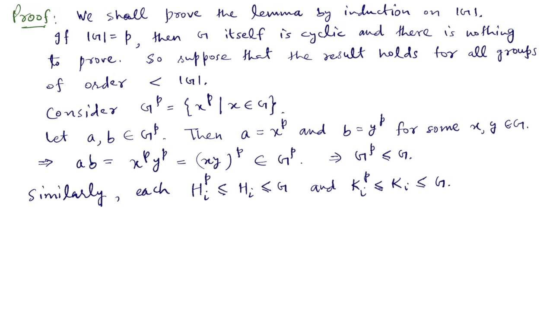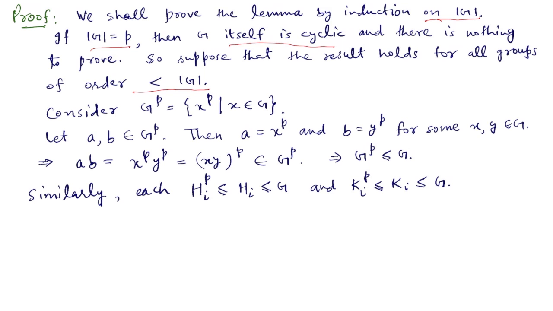We shall prove the lemma by induction on the order of G. If the order of G is p, then G itself is cyclic, and so there is nothing to prove because G can be factored in only one way. G itself is cyclic, there is only one factorization. So suppose that the result holds for all groups of order less than the order of G, and we shall prove the result for G.